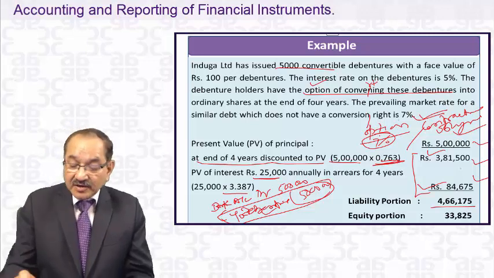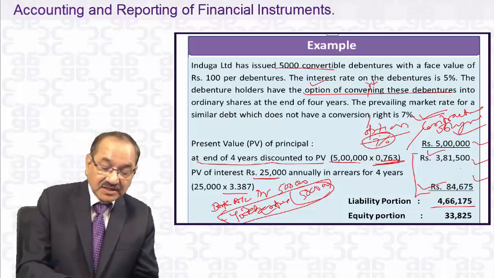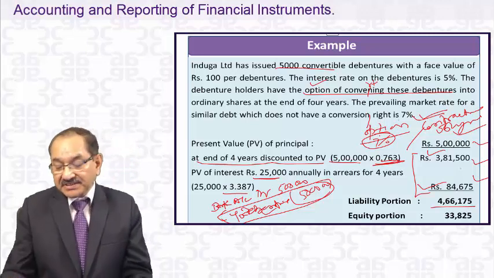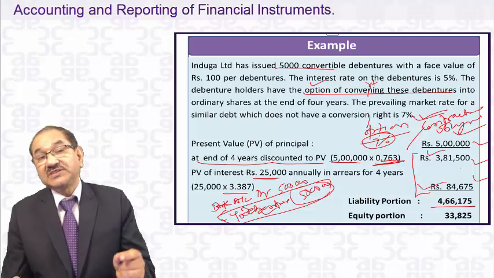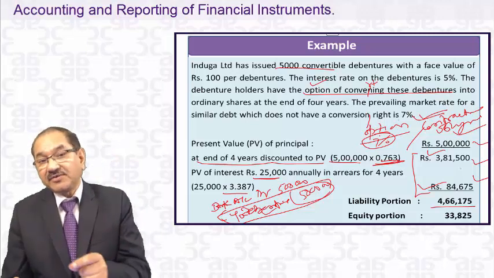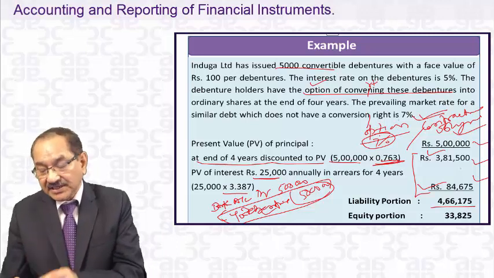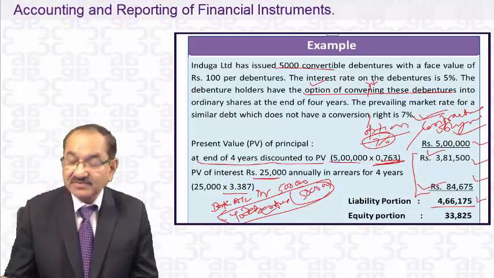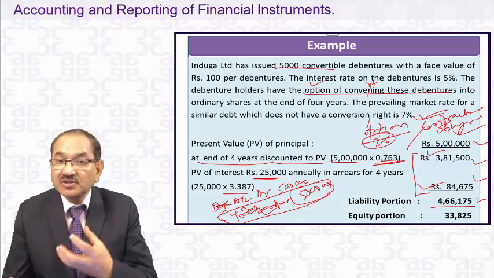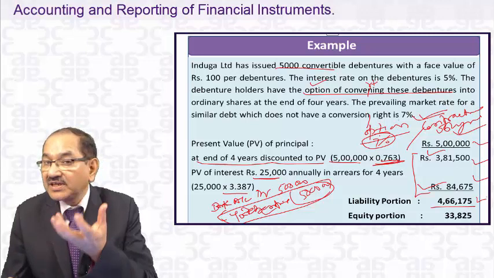You will be paying, in fact, 5 lakhs plus 25,000 per annum, which means 6 lakhs rupees in total, but the present value of that, with 5 lakhs paid after 4 years and 25,000 every year for 4 years, is 4,66,175. This is the present value of the contractual obligation payable over 4 years.